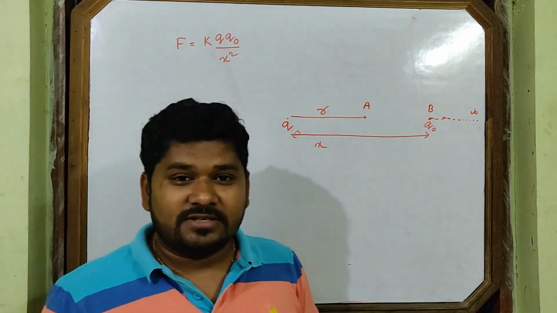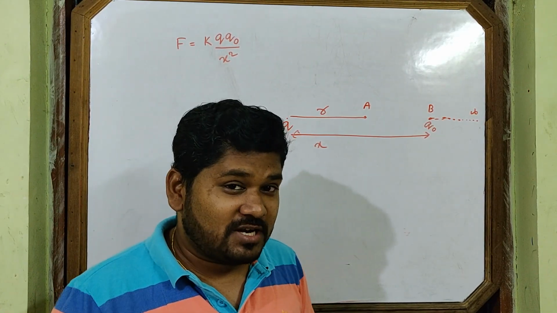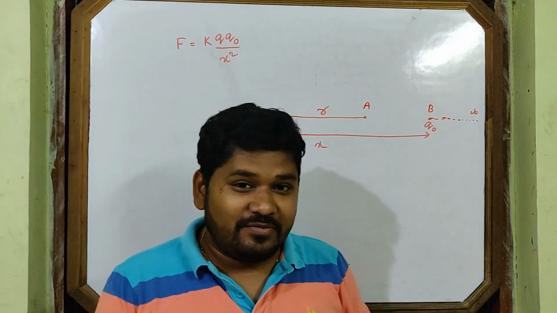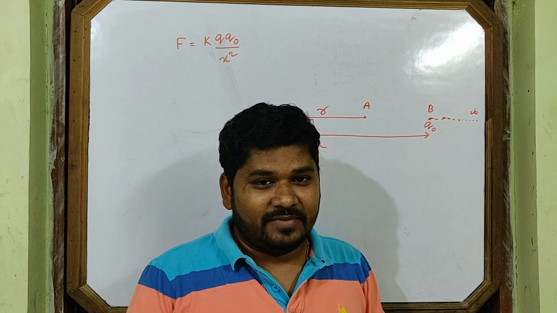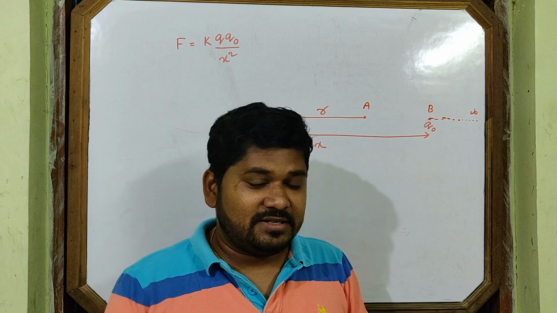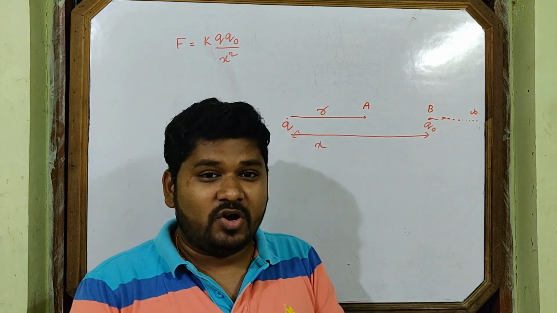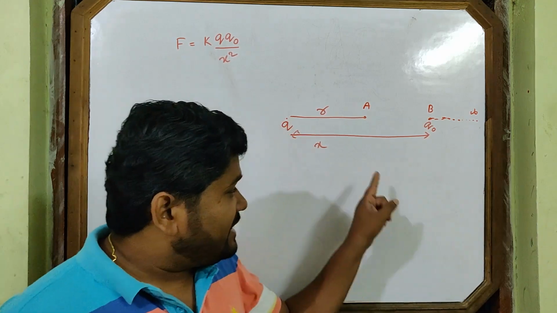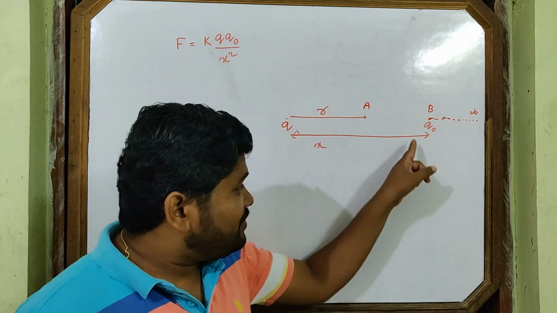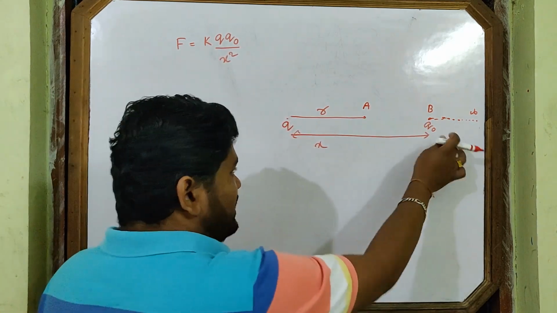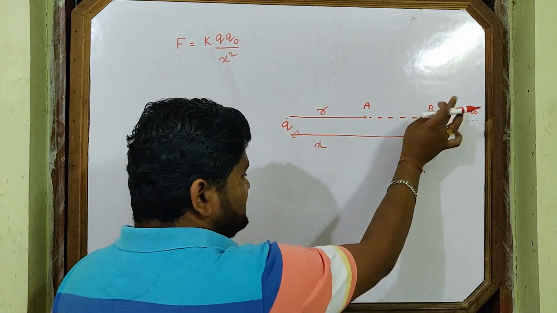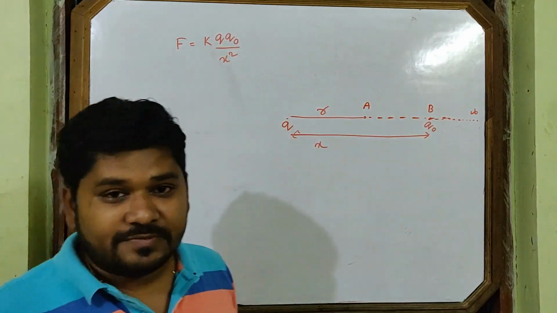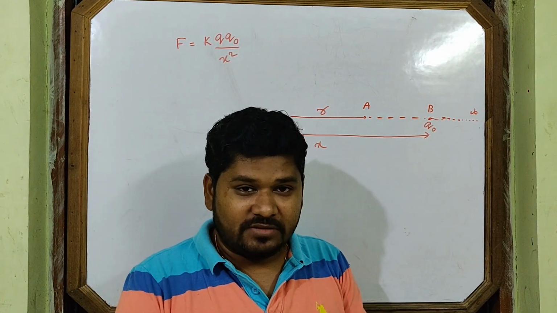Is the force constant? No, the force is not constant. When the charge comes closer, x decreases and gradually the force increases. So when we calculate work done, we cannot use the F dot S formula. We have to integrate F dot ds, for which I take the variable x. I took any point in between infinity and point A, let's take B, at distance x. This is the expression of force. We will calculate the work done by the integration method.